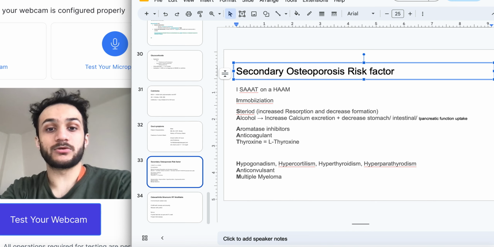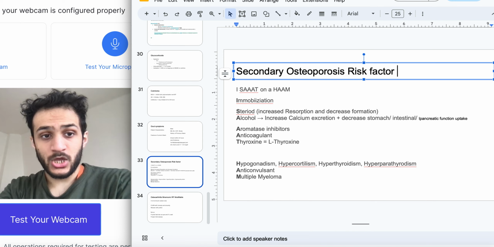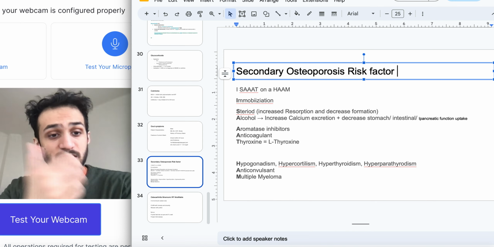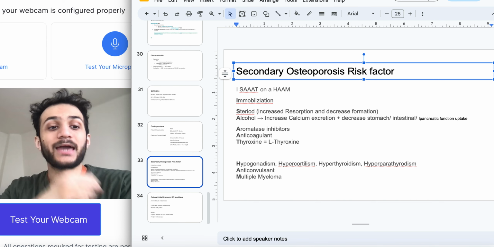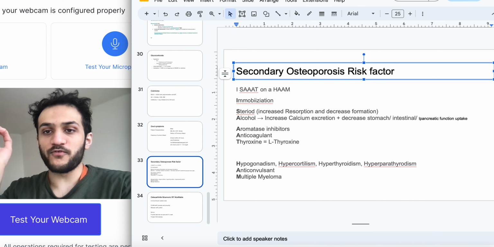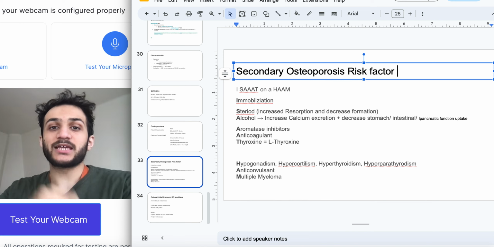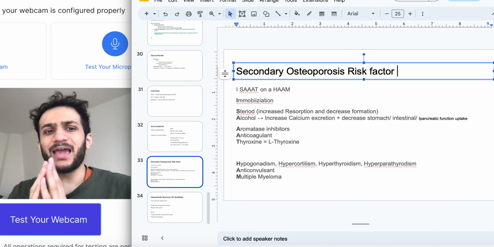Steroids can be glucocorticoids. If someone has increased utilization of steroids, it means increased reabsorption of the bone and decreased formation of the bone. So that can lead to osteoporosis. The next thing here, A, is going to be alcohol.